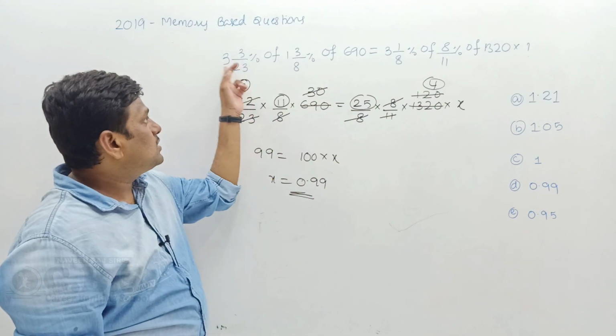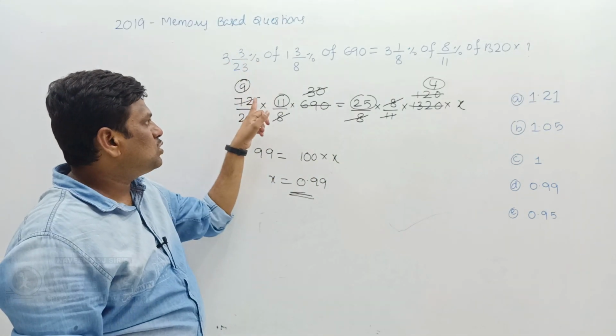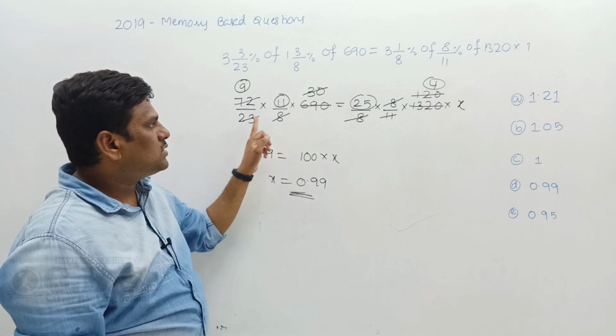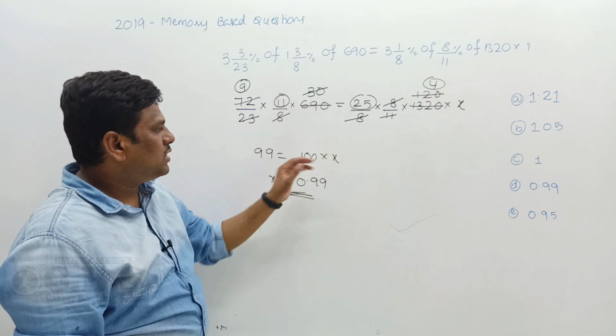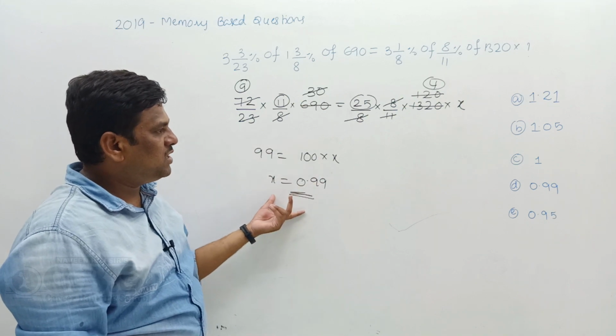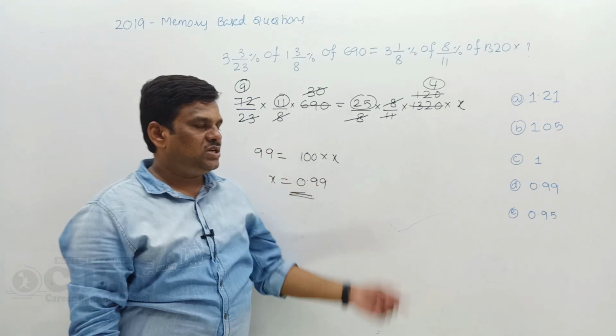What I do is 23 threes are 69. 69 plus 3 gives you how much? 72. 72 by 23 into 11 by 8 of 690. So you do the calculation simply, and 99 by 100 gives you 0.99, which is the right answer. Option D is the right answer.